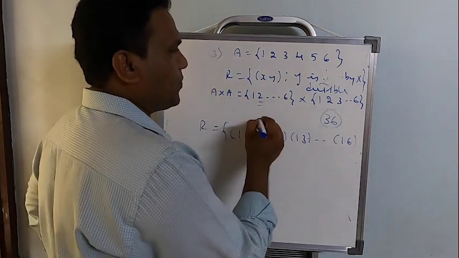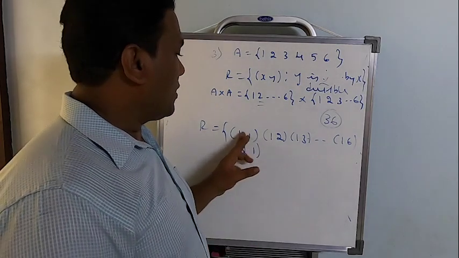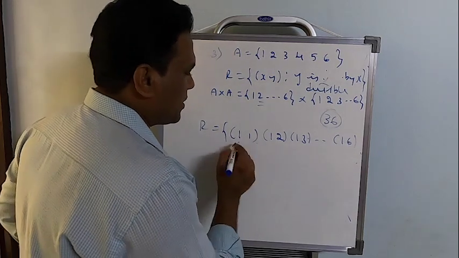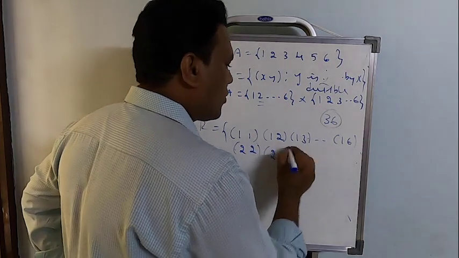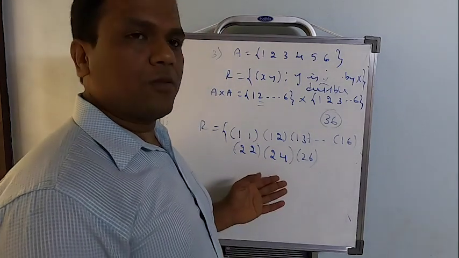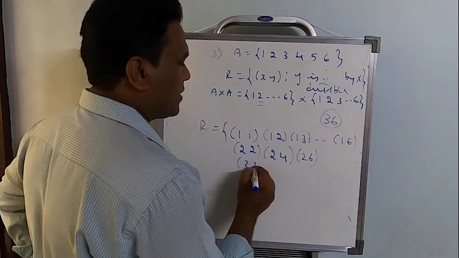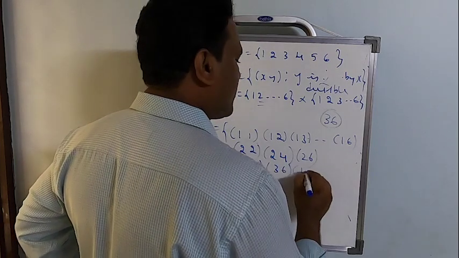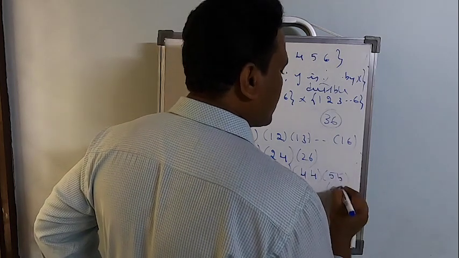Now let me start with 2. So what is your first element? 2 comma 1. But 1 is not divisible by 2. You cannot consider it. So 2 comma 2, right? The next 2 comma 4, the next 2 comma 6. Correct, right? That's how it should be checked. With 3 comma 3 also we are going to write down. So with 3, it's just 3 comma 3 and 3 comma 6. And with 4, only 4 comma 4, and the next 5 comma 5, and the next is going to be 6 comma 6. That's all.